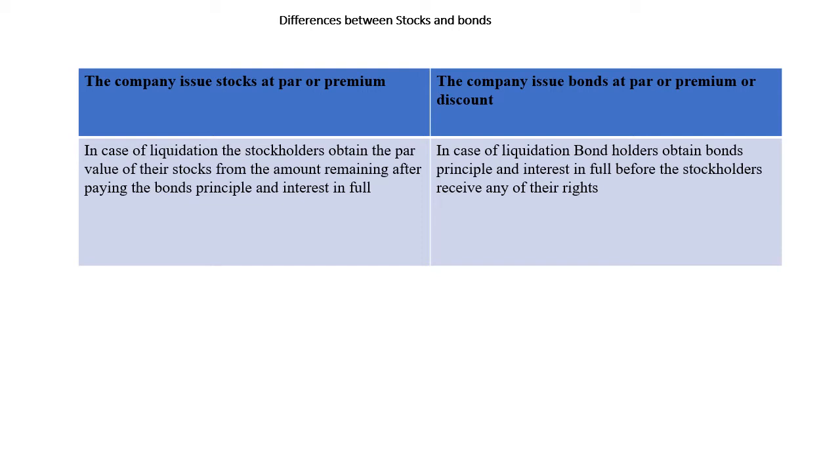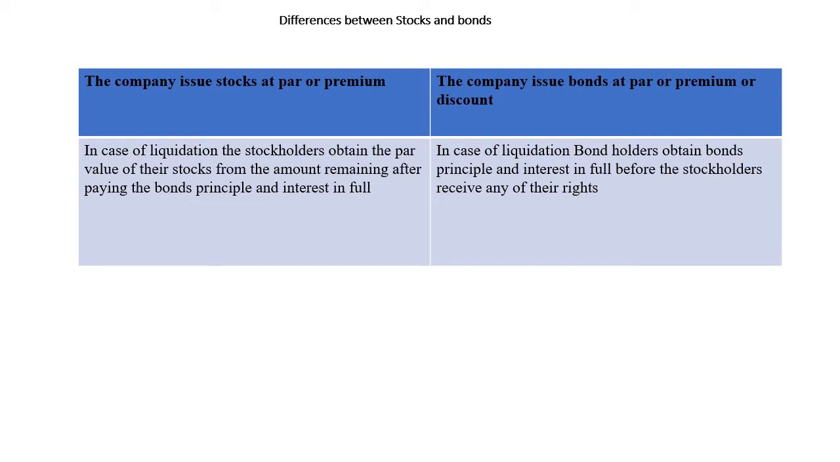Another very important difference is in case of liquidation, stockholders obtain the par value of their stocks from the amount remaining after paying the bond principal and interest in full, which means that bondholders must get all their rights first before any money is distributed to stockholders in case of liquidation. If the corporation is going out of business, it will be liquidated, the assets will be sold out, and the first thing to do after selling the assets is to repay the liabilities.